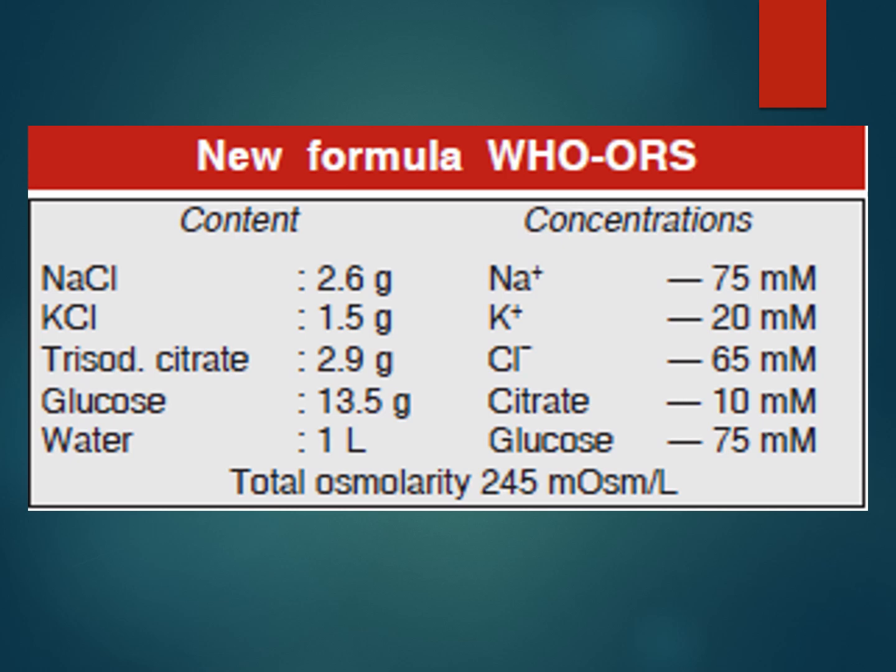This is the newer formula ORS. The initial formula ORS was 310 milliosmol per liter. Now it is reduced to 245 milliosmol per liter. And this is very important. The contents, the grams, the weight and the concentration are very important. You have to study this concentration thoroughly.